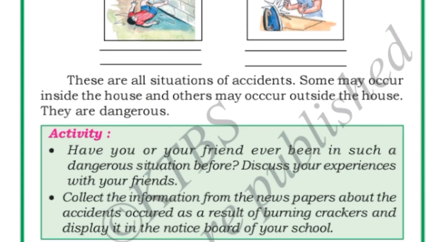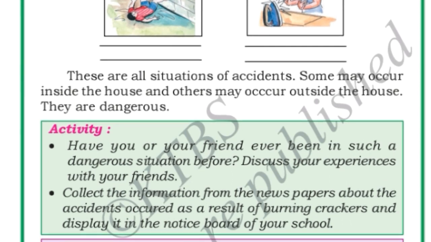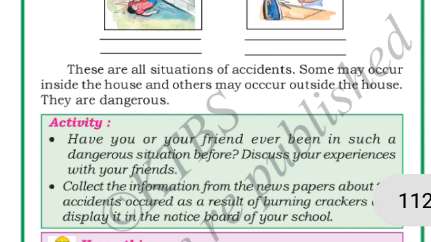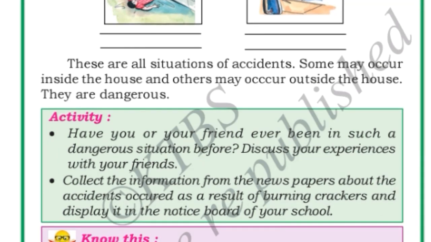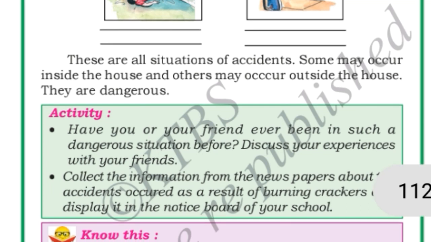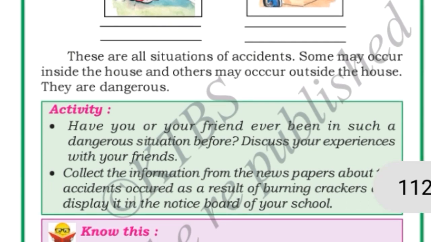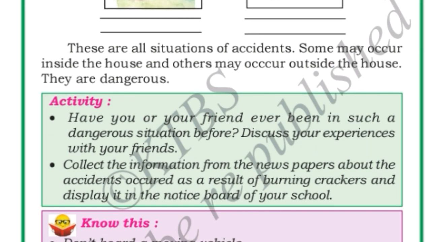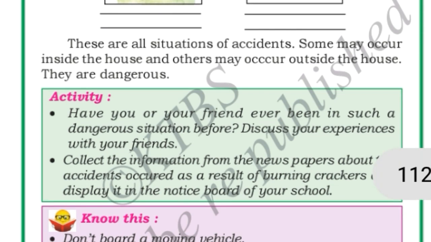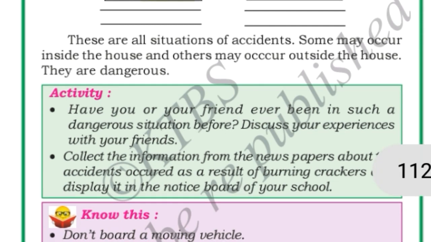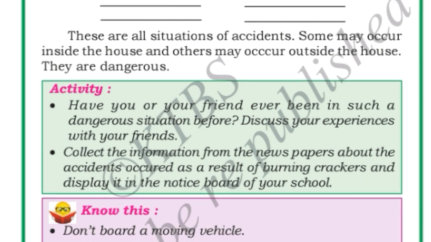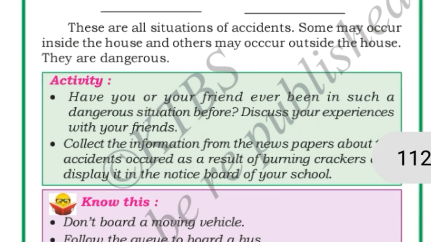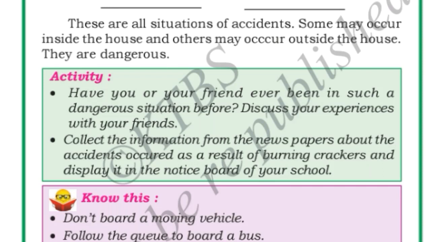See, these are all the situations of accidents. Now whatever we have seen above, all these are the accidents, right? The girl is slipping down, a boy is slipping down from the wall, from the tree. A girl and a boy have hurt themselves by touching the hot iron box and the hot pan, and also the boy is drowning in the water. These are all the accidents which may happen to us, right? Some may occur inside the house and some may occur outside the house, but they are very dangerous, right children? So we have to be very careful. If we are in any situation, we should be very careful always.